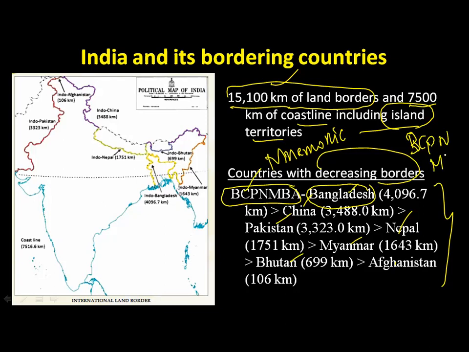MBA. Okay, this is the order in which you should remember this. This is the decreasing order. The foreign country which shares the shortest boundary with India is Afghanistan. As simple as that. Because they may ask this kind of questions also. That's why I have given this.